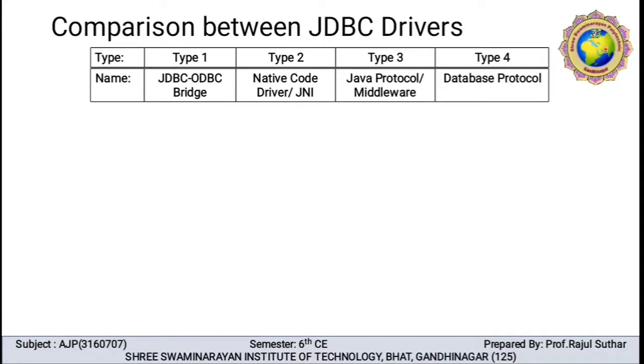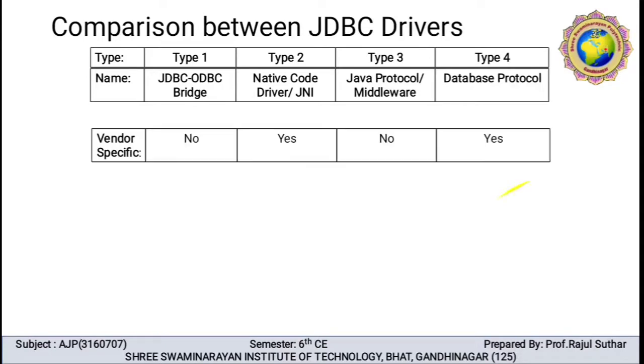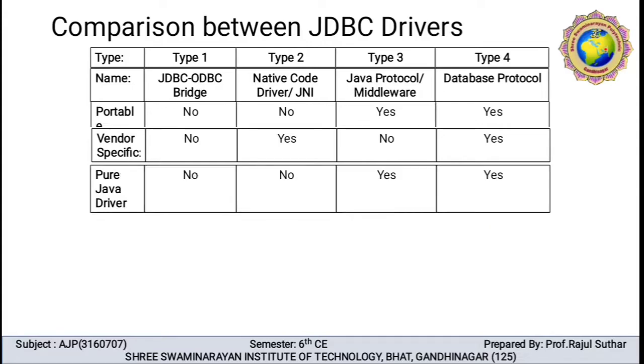Let me discuss the comparison between JDBC drivers. So this is the summary. We can say that there are type 1 driver, type 2 driver, type 3 and type 4. The name of the type 1 driver is JDBC-ODBC bridge. Type 2 is native code driver, Java native API. Type 3 driver is Java protocol or middleware, and type 4 is database protocol.